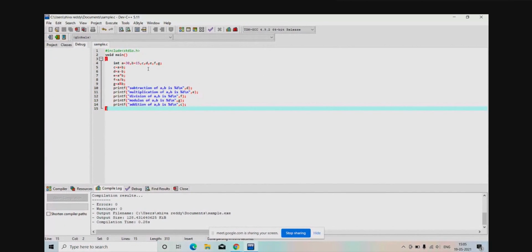Yeah. Someone is asking something. Yes, tell me. Sir, for F, you should write float now, sir. F is equal to A by B now, sir, so it shouldn't be int, it should be float.